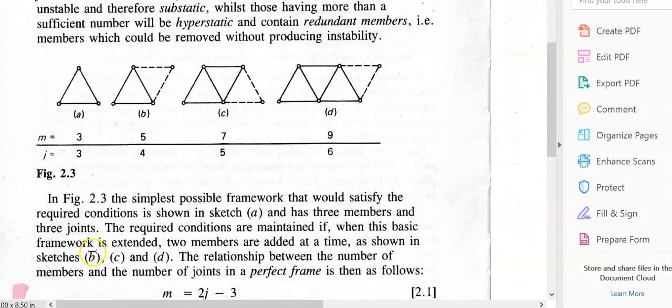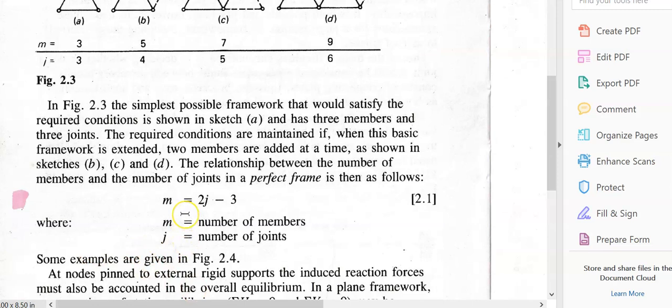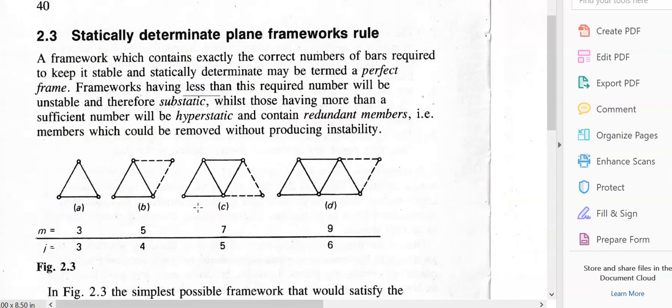Okay, so if I look at this little frame here, I've got 1, 2, 3 members, and we'll come to the formula. There's the formula we want to get to: M = 2J - 3, where M stands for members and J is the number of joints. Here I've got 3 members and 3 joints.